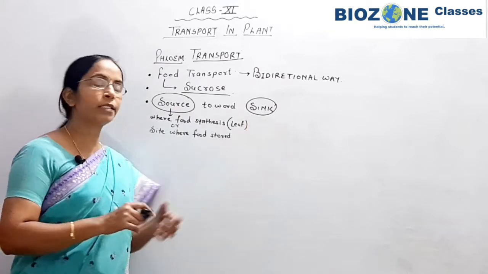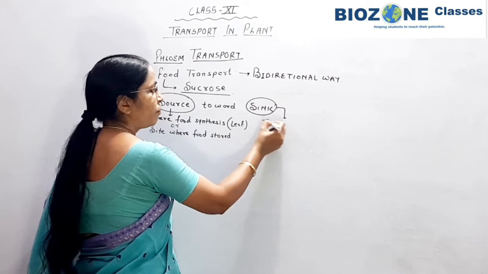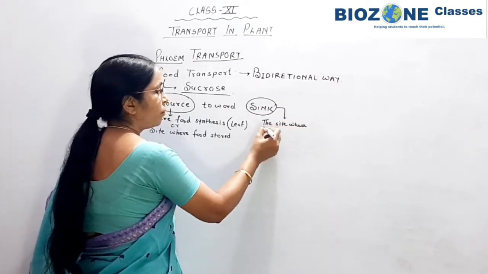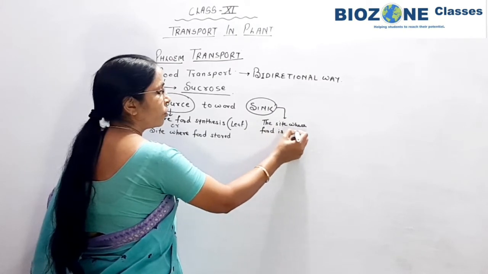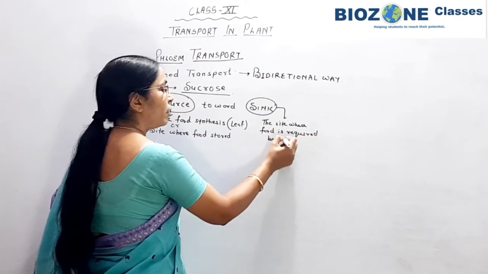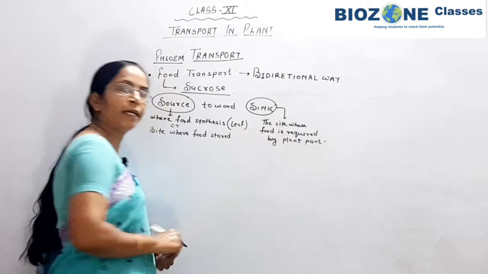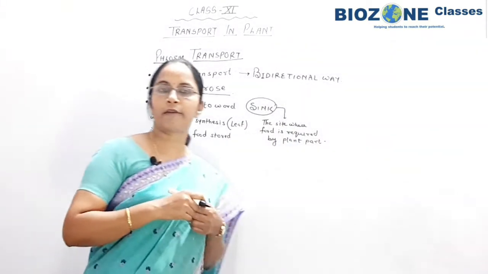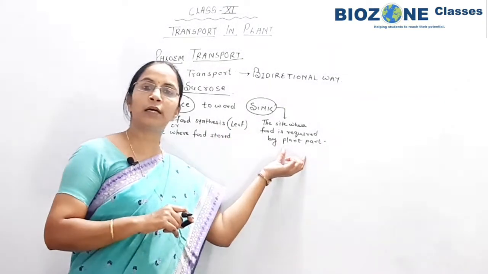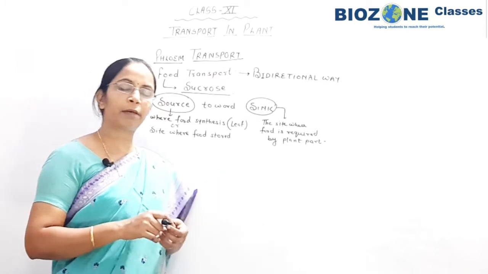And what is sink? Sink means the site where food is required by a plant part. Suppose food synthesis takes place in the leaf and the root requires that food, then the leaf is a source and the root is a sink at that particular season. So this part you remember very well.